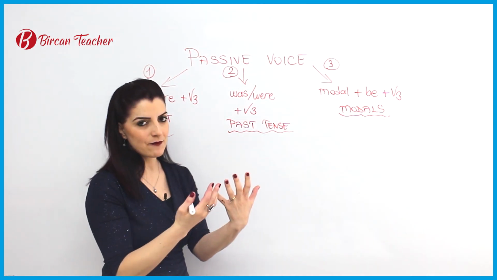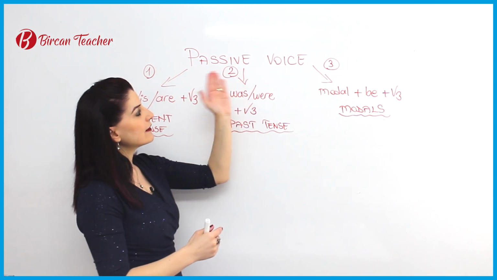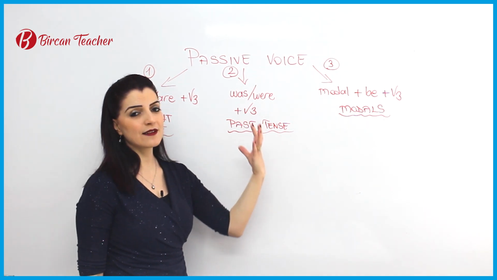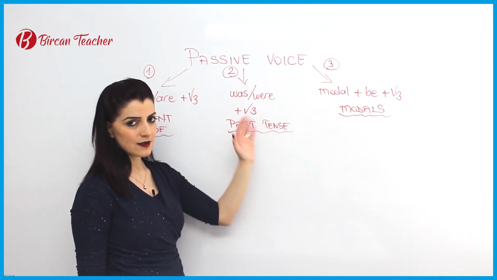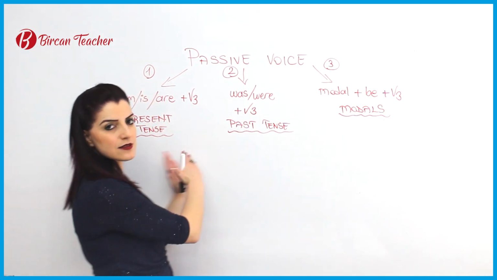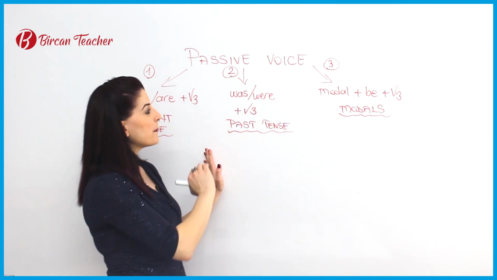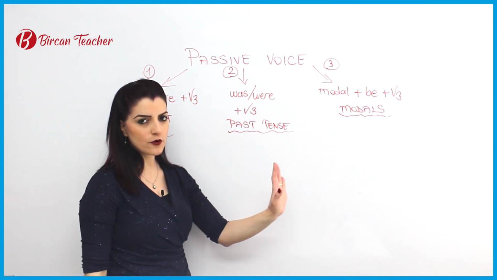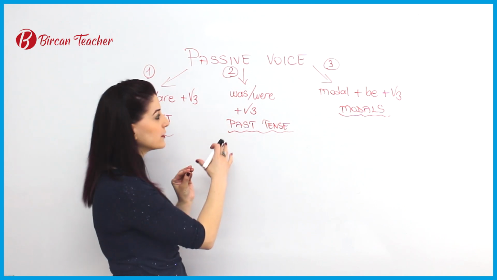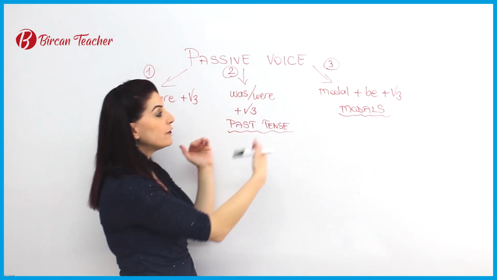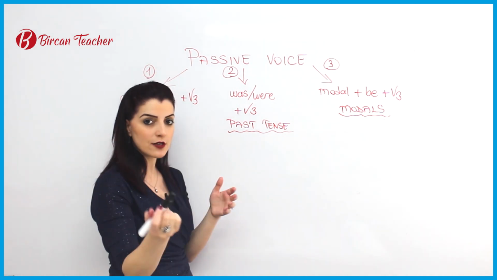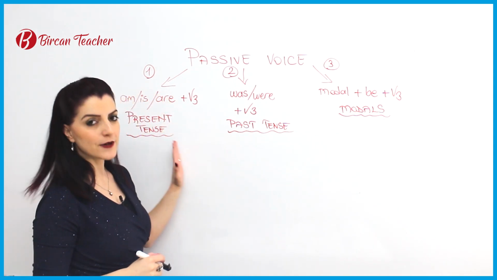Normally, in present tense, future tense, past tense, perfect tenses, and all other tenses in the 12 tenses, it is possible to convert an active sentence into passive voice. But especially 3 of them are very important for spoken English, and especially while you are writing. That's why I will focus on 3 usages. If you have other questions about other tenses, of course you can email me, you can write comments. Let's start with present tense.